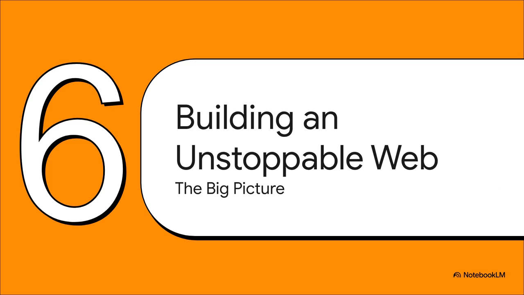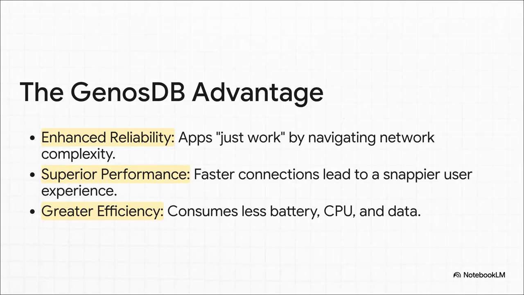So why does all this matter beyond just making a few apps work better? Well, because these kinds of intelligent, adaptive connections are a fundamental building block for a decentralized web that people will actually want to use. When you step back and look at it, this one update delivers 3 huge advantages. You get enhanced reliability because apps can now navigate a really complex network without you even noticing. You get superior performance, which makes everything feel snappier. And you get greater efficiency, which is so important for mobile users because it saves battery life, CPU, and your data plan.